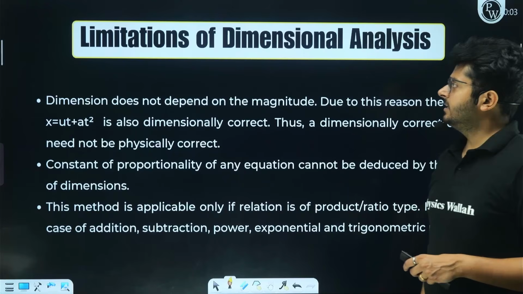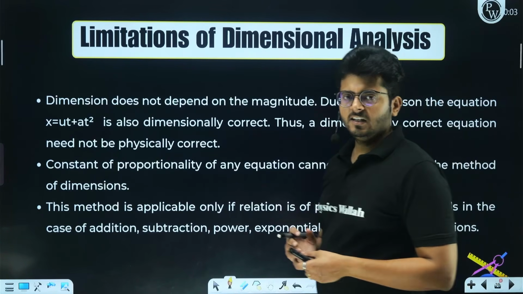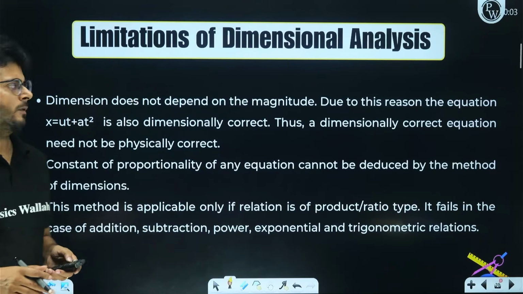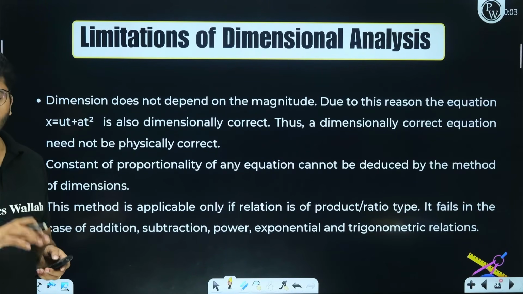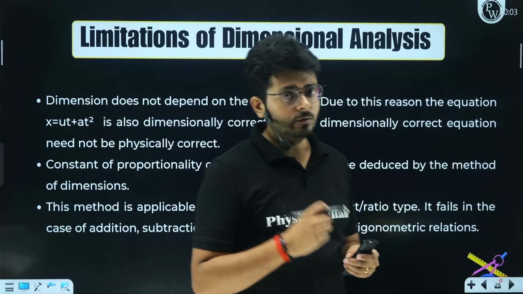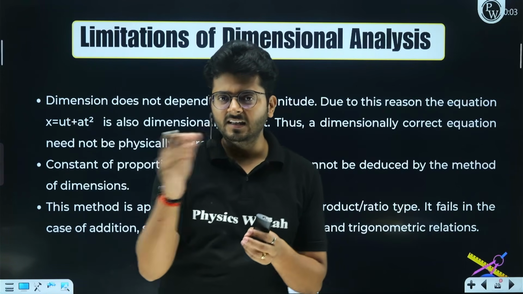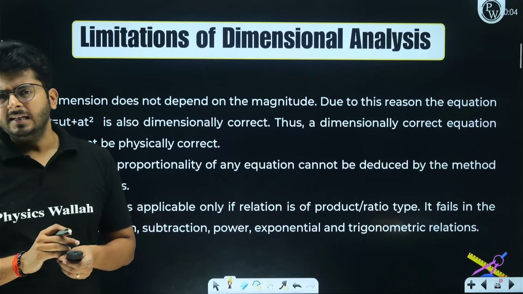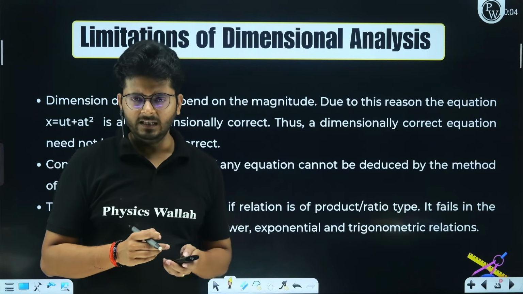Now let us talk about the limitations of dimensional analysis. My dear aspirants, you know that we can find the relation between given physical quantities, right? But with the help of dimensional analysis, there are certain things you cannot do. For example, if in the relation there is some constant, then that constant we cannot figure out with the help of dimensional analysis.